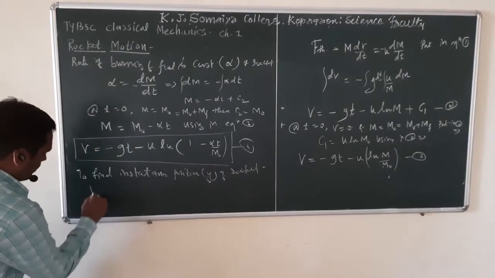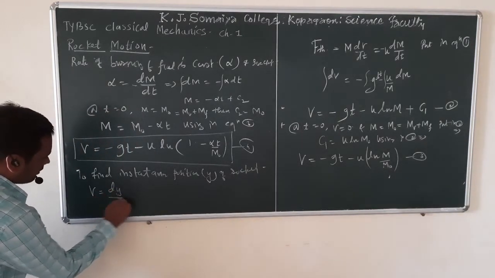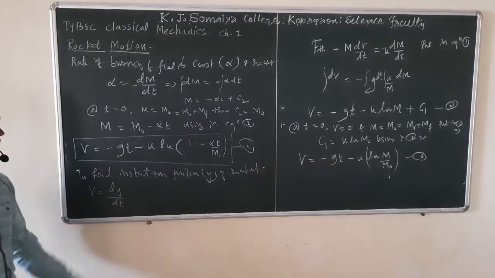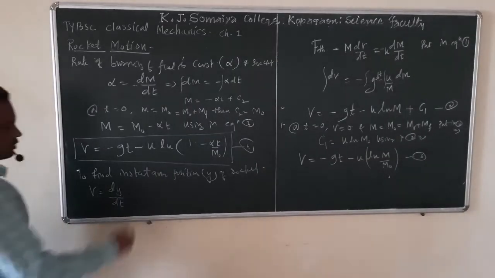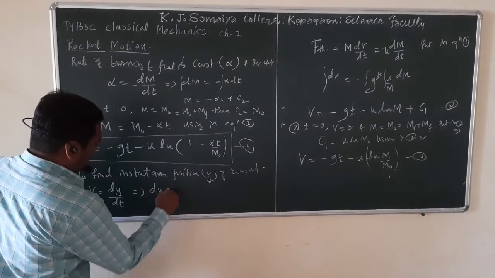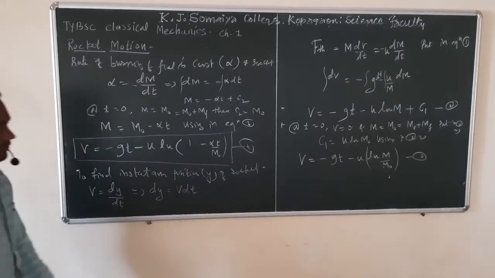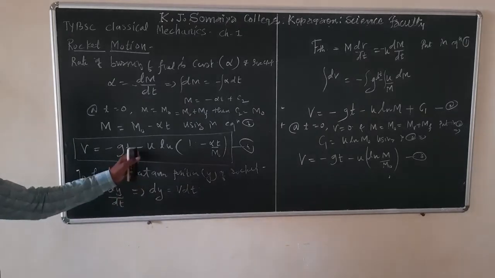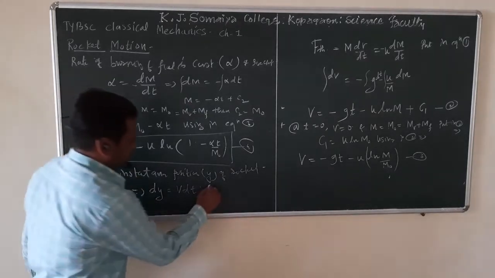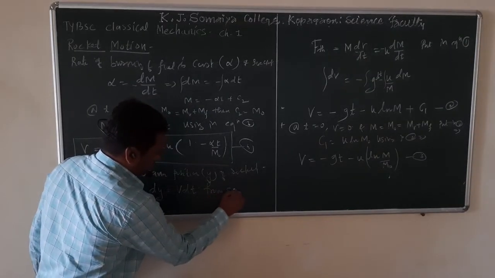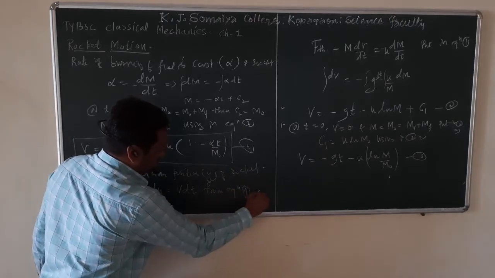we know that velocity is nothing but the rate of change of that instantaneous y position. So from this equation, dy is equal to v into dt. Okay. So from equation 4, what will we get?